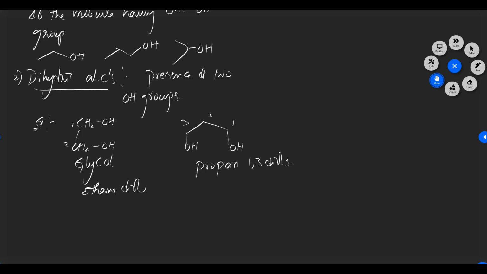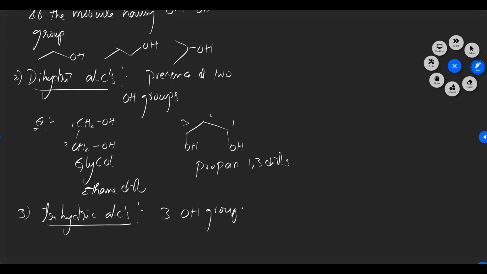Now if you take the third one, the third classification is trihydric alcohols. What is the meaning of trihydric alcohols? It is the presence of three OH groups.